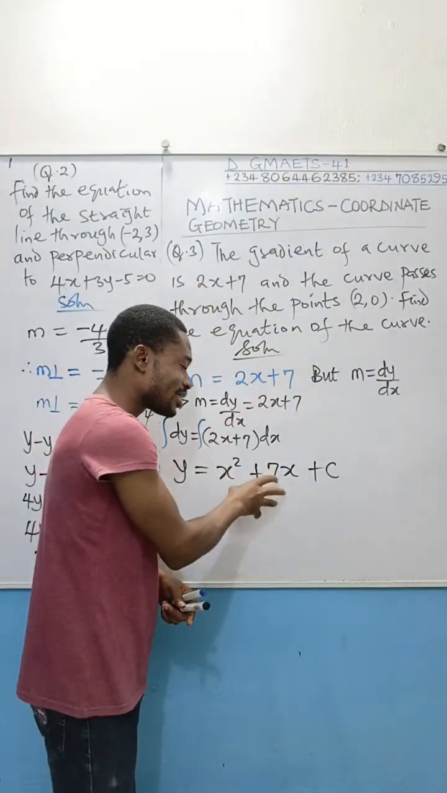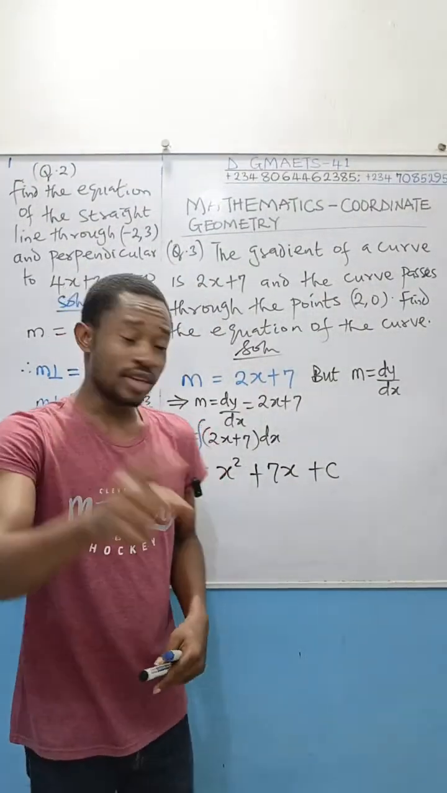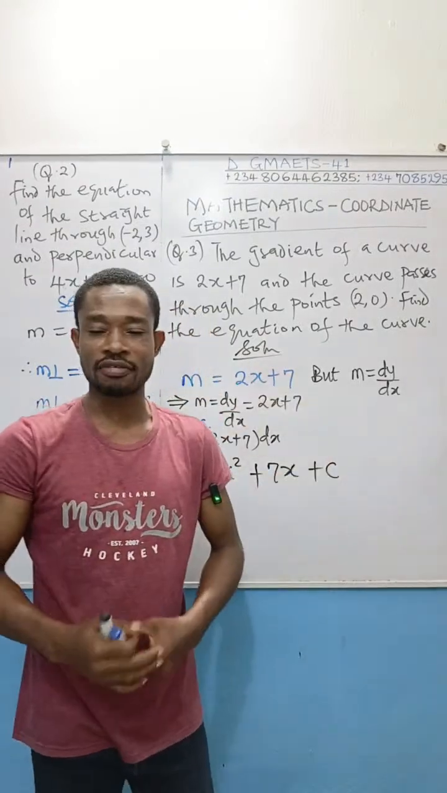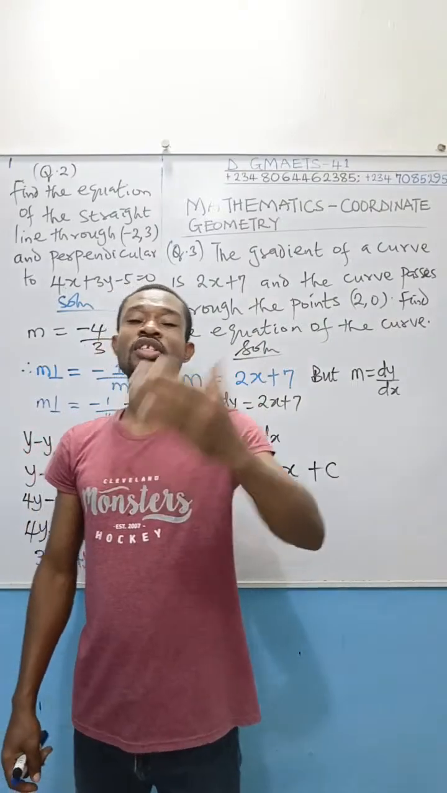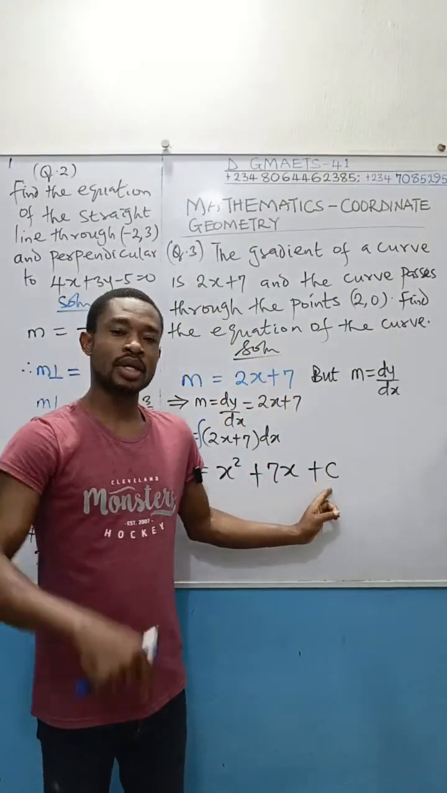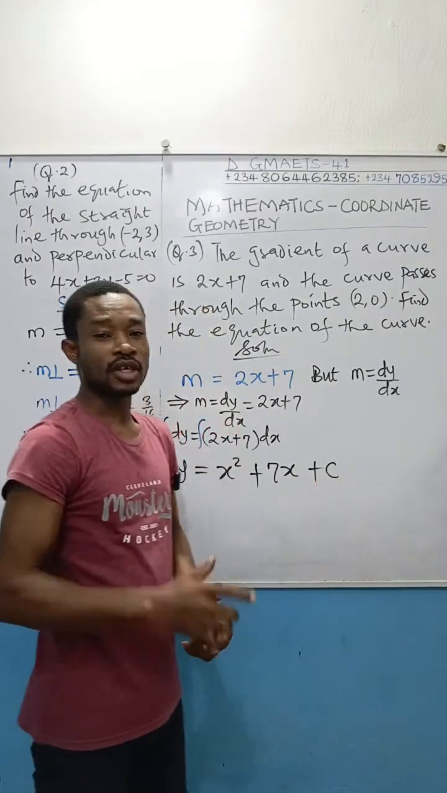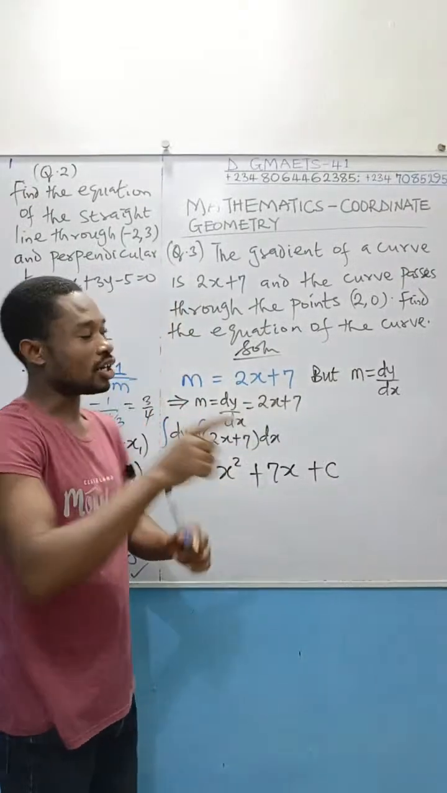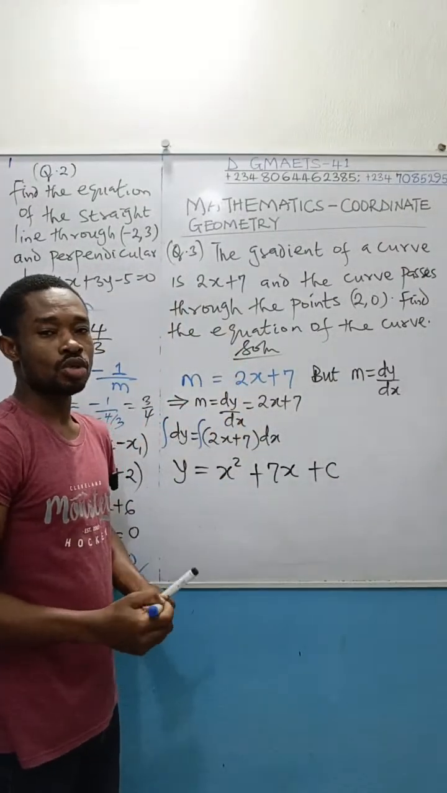Unfortunately, this answer exactly is not in the options, and the reason is because of this c. You must find the value of this c to complete the curve. Because if a curve equation is given to you, you won't see anything like an unknown constant. It must be a number. So we have to find the value of this c. That is the reason why your examiner gave you this point, that the curve passed through that point (2, 0).